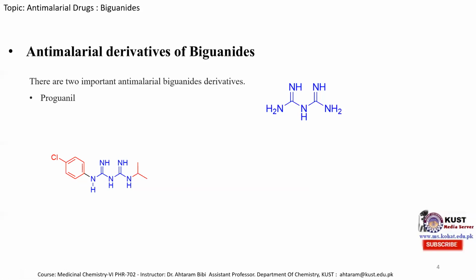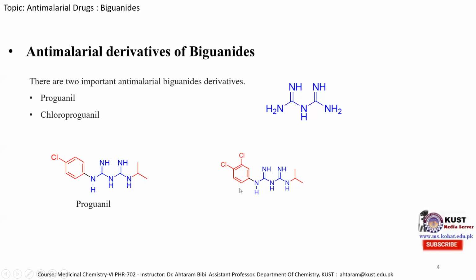The second biguanide derivative which is used as an anti-malarial drug is chloroproguanil. And the structure of chloroproguanil is approximately similar to proguanil. One can see over here. In this case also, one of the primary hydrogens is replaced with an isopropyl group. And on the other side, one of the hydrogens of the primary amine of the biguanide is replaced with a dichlorobenzene molecule. In this dichlorobenzene molecule, the two chlorines are substituted at the meta position and para position, and according to the IUPAC system, we can call it by numbering these two substituents, and this molecule is known as 3,4